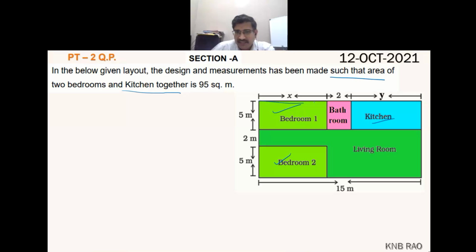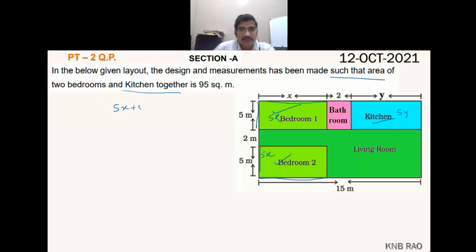Length x, breadth 5, so 5x is the area of each bedroom. Length y, breadth 5, 5y is the area of kitchen.